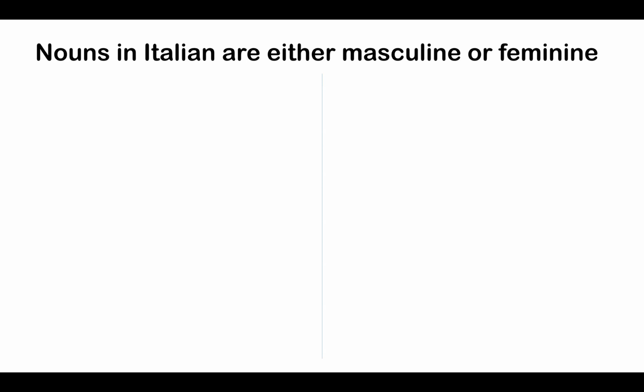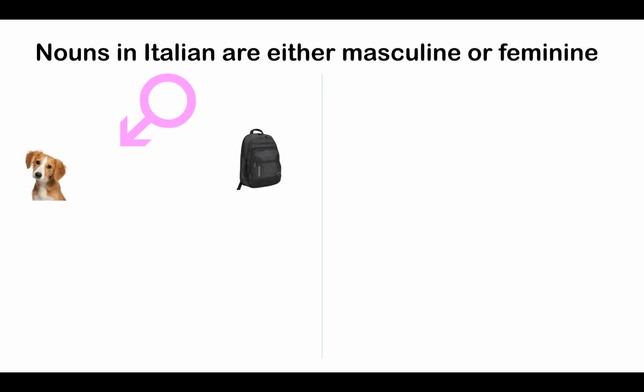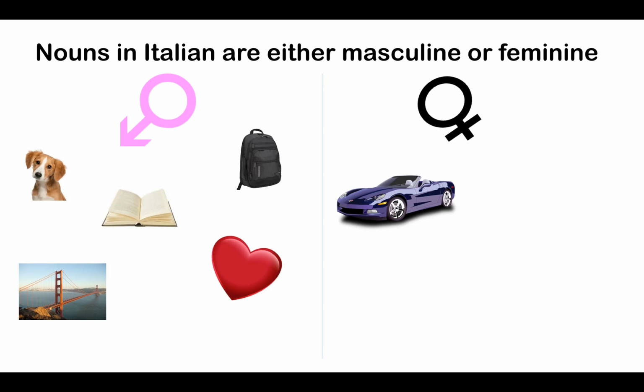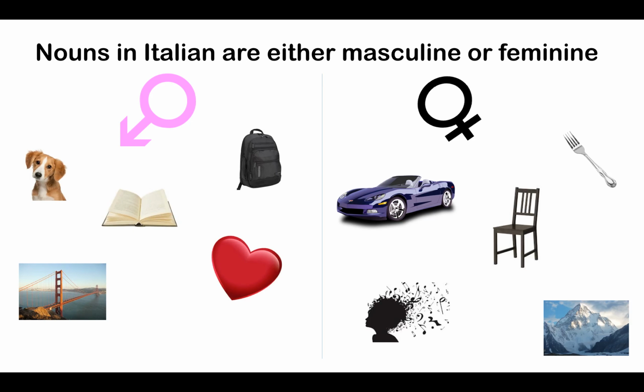In Italian, all nouns have gender, either masculine or feminine. For example, some masculine nouns are dog, backpack, book, bridge, and heart. Some feminine nouns are car, fork, chair, music, and mountain. Again, all nouns fall into these two categories, and there is no neuter gender.